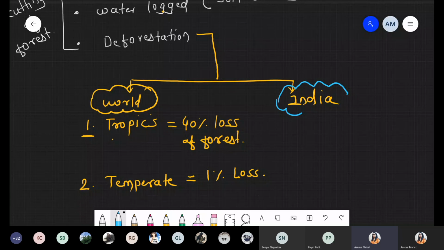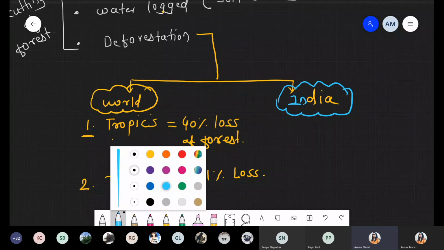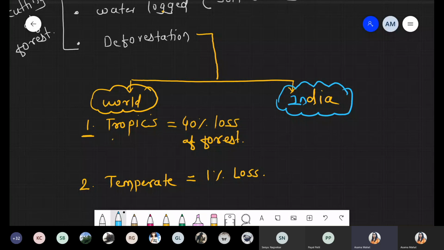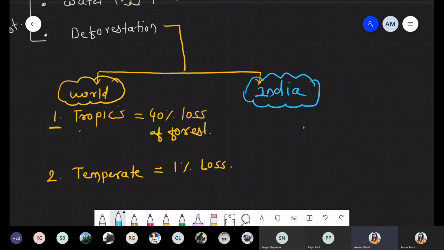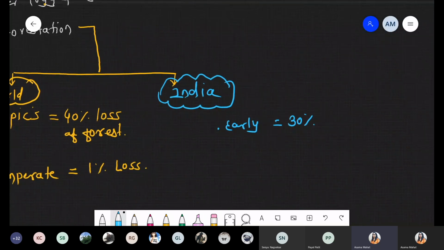In case of India, earlier approximately 30% of the Indian land was covered by forest. So in the early condition, approximately 30% of the area was covered by forest.